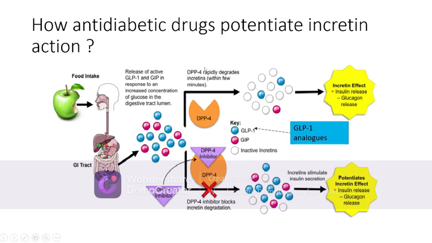So anti-diabetic drugs have been developed that will target the DPP4. They will inhibit this DPP4 enzyme, thereby prolonging the duration of action of these incretins and thereby potentiating the action of incretin, which results in a greater release of insulin from the pancreas.